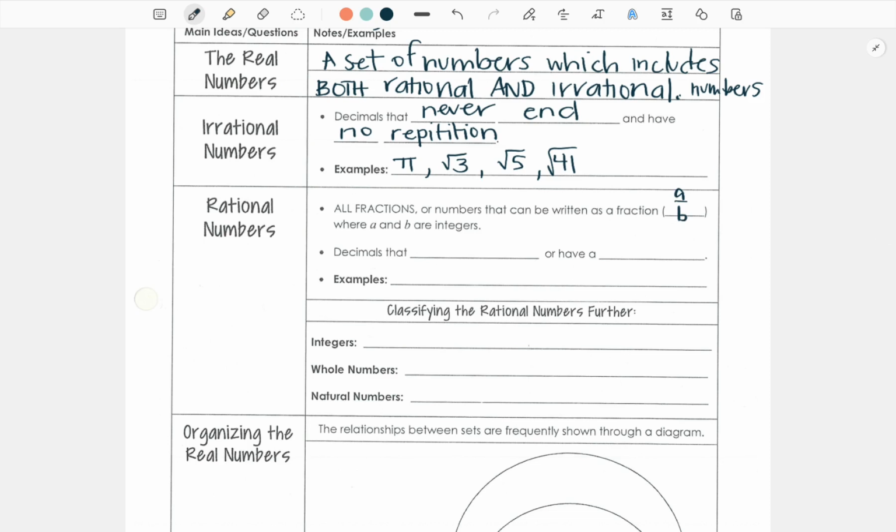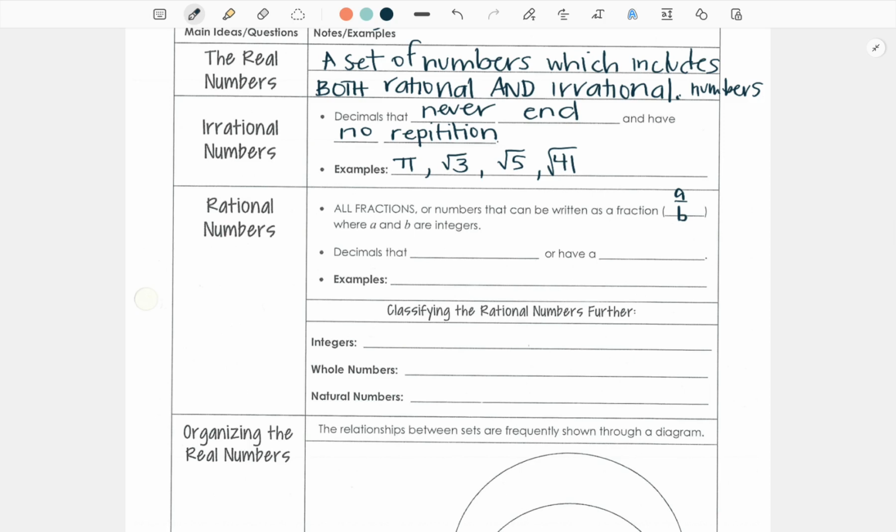Integers are any number on the number line. They can be positive or negative: 0, 1, 2, 3, 4, 5, or -1, -2, -3, -4, and -5. So rational numbers can be fractions or decimals that can be written as fractions, and a and b are both integers.